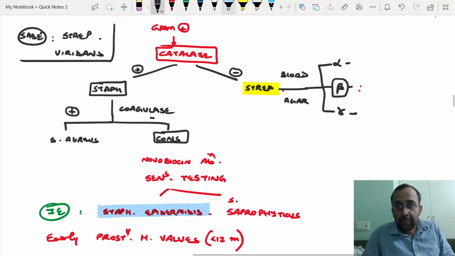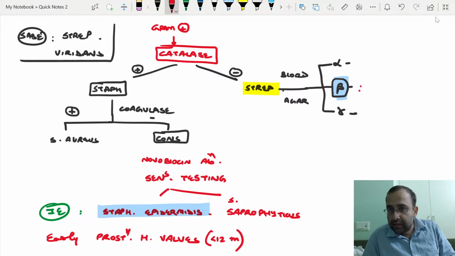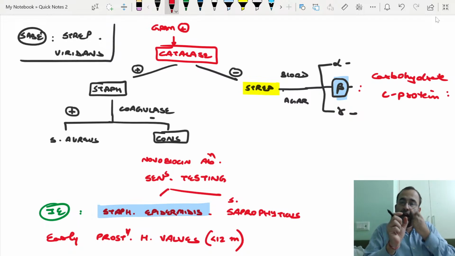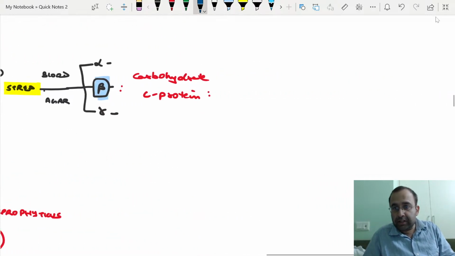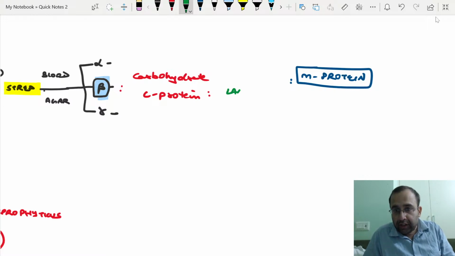Coming to strep, beta hemolytic streptococci, beta hemolytic on the basis of carbohydrate C protein. What is the name of the classification scheme? Carbohydrate C protein, we use which classification? It has a name to it. And further, we subtype strep on the basis of M protein. Which is the main antigen in strep? It is the M protein. Tell me the names of the classification. With carbohydrate C protein, the name of the classification being Lancefield classification.